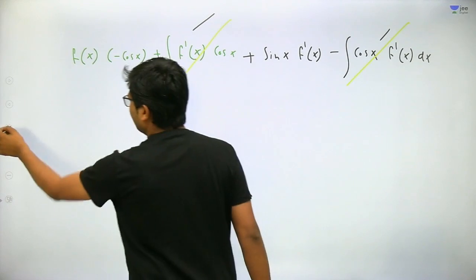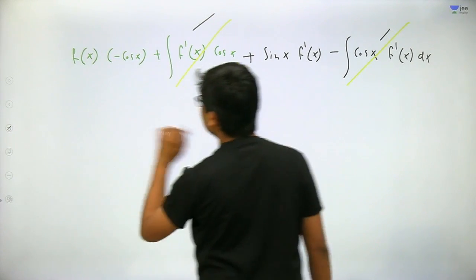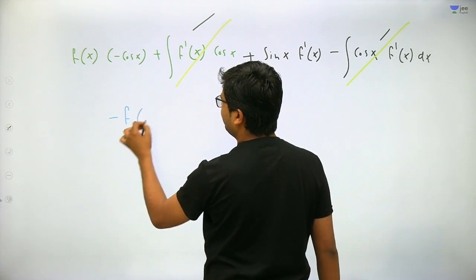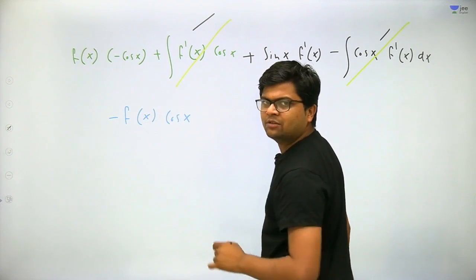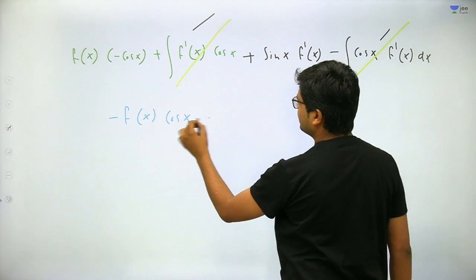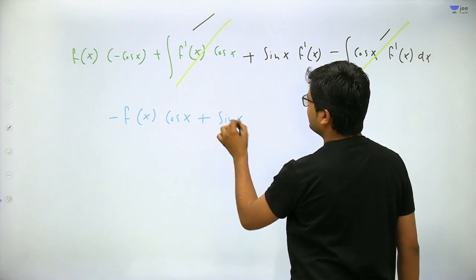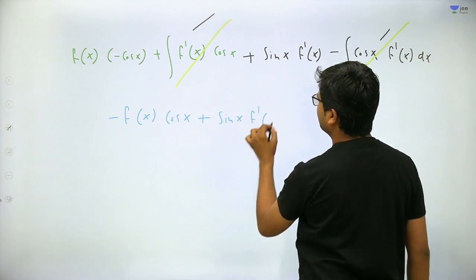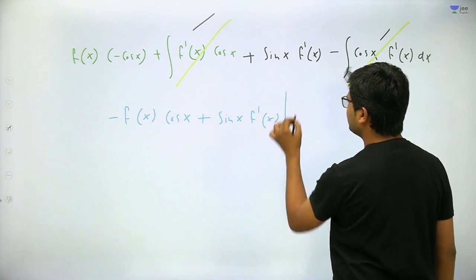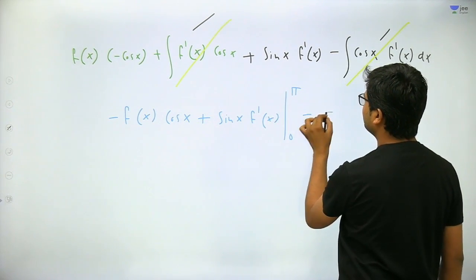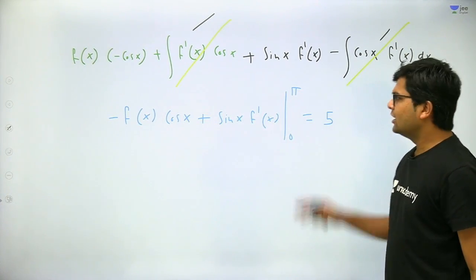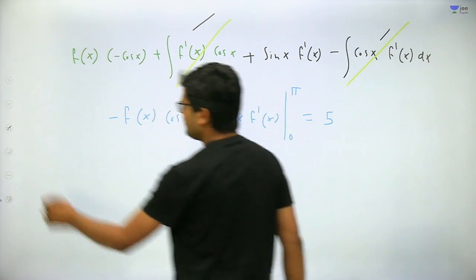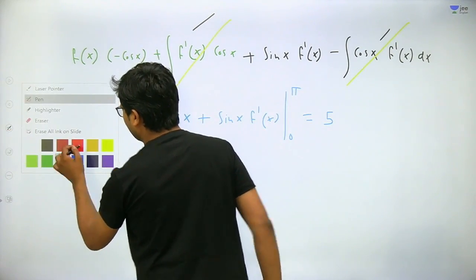So what will remain? The remaining expression will be minus f(x) into cos x. Got my point? This one will remain, plus sine of x into f dash x. Here you have to put the limits 0 to pi, and this integral is given to me as 5. That is okay. Now just put the values and get the answer.